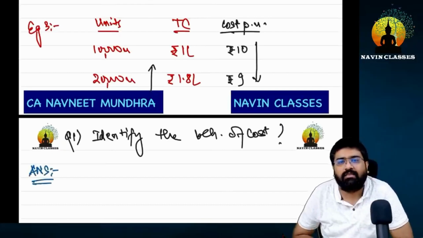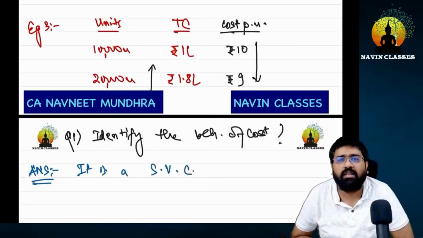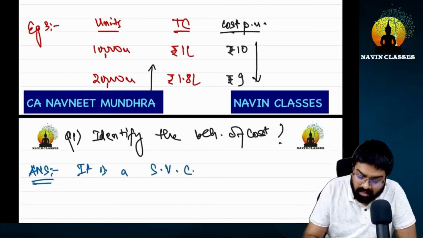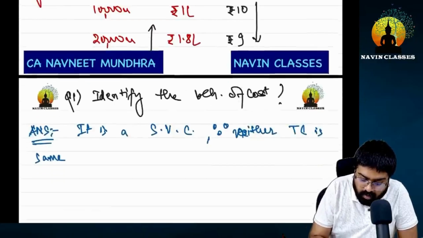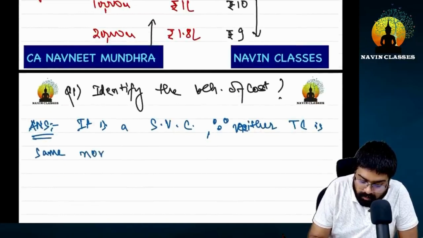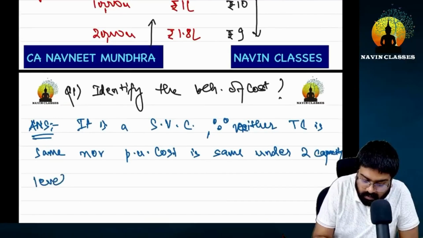So if I want to make you understand clearly, then you can write the answer to this, which will be semi-variable cost. I am quite sure you understood this earlier in the session as what is semi-variable cost. Since neither the total cost is the same, nor the per unit cost is the same under two capacity levels.